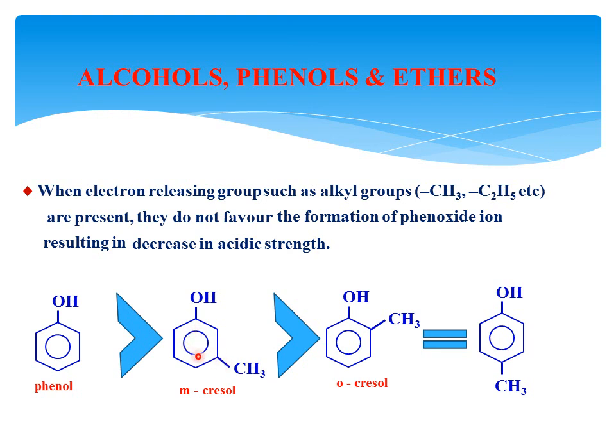By that, the electron density on the benzene ring increases, which decreases the resonance effect, and so the acidity decreases. Here also the methyl group decreases the acidity. Therefore, meta, ortho and para cresols are less acidic than phenol, but ortho and para have almost similar pKa values, having almost similar acidic character.